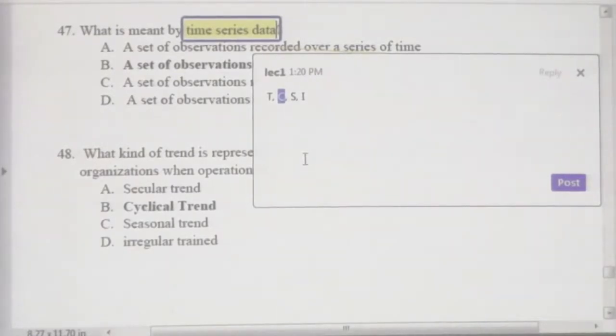The changes over the entire 100 years or 20 years or 10 years or 50 years is the trend. Within this selected period, the changes after a regular time period are cyclical variations. Then seasonal means that within 1 year, the same thing happens again and again at a regular interval.